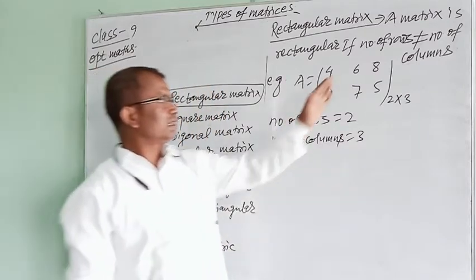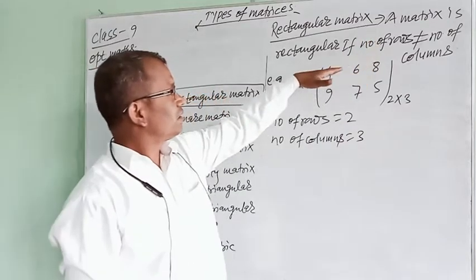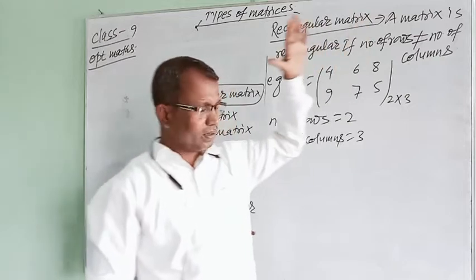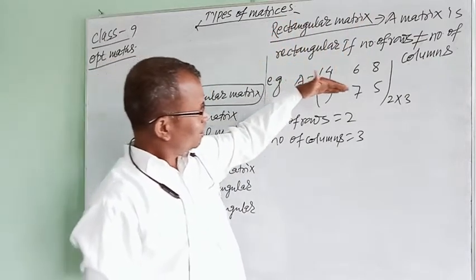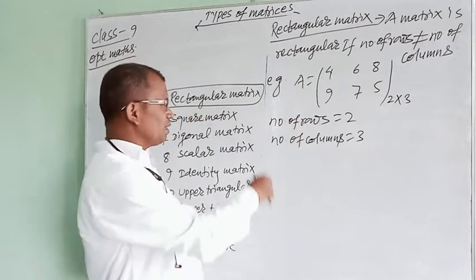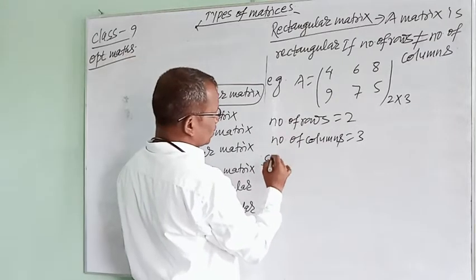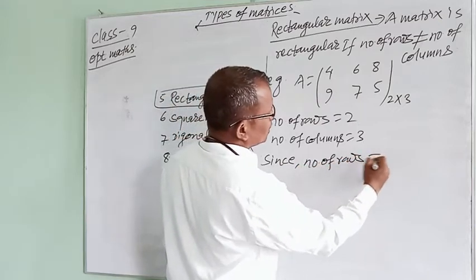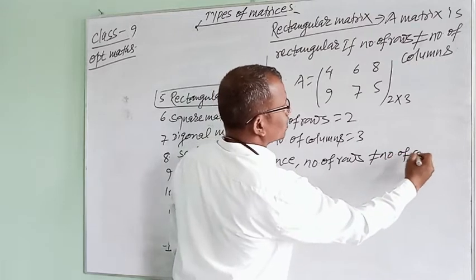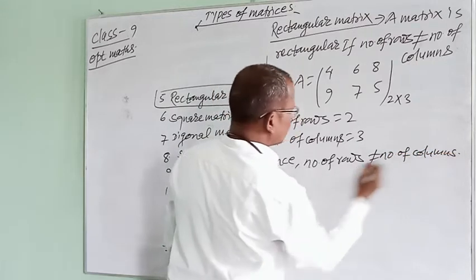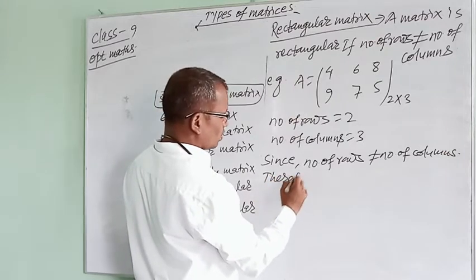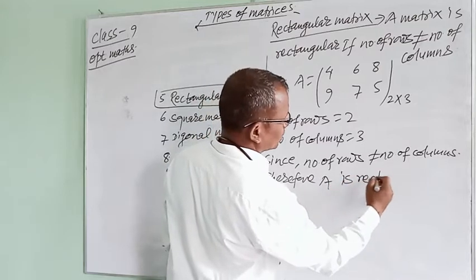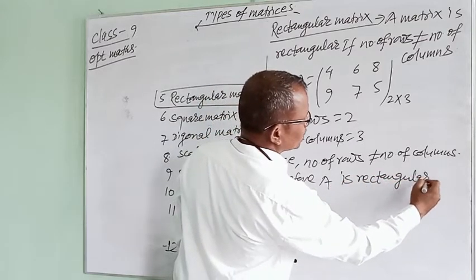The definition has the condition that the number of rows should not be equal to the number of columns. In this matrix A, there are 2 rows and 3 columns, so the number of rows is not equal to the number of columns. Therefore, A is a rectangular matrix.